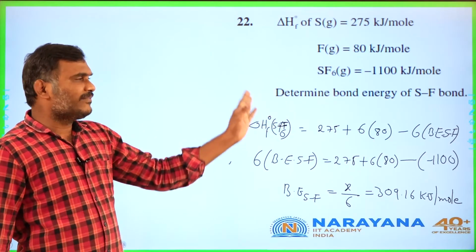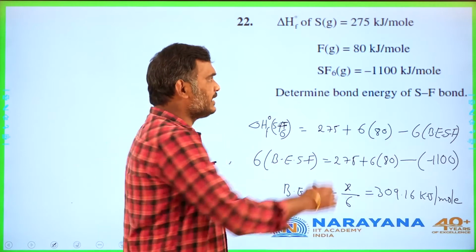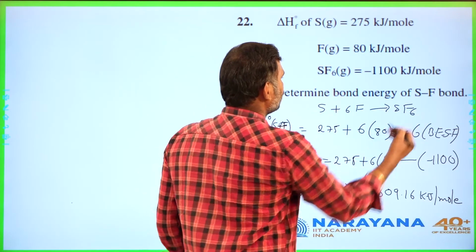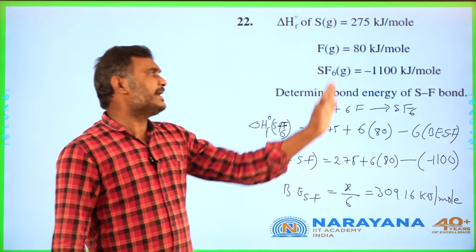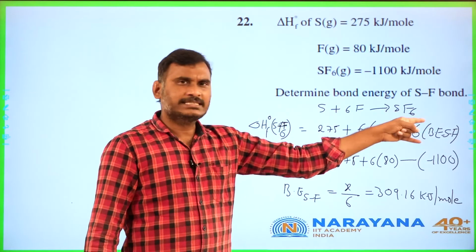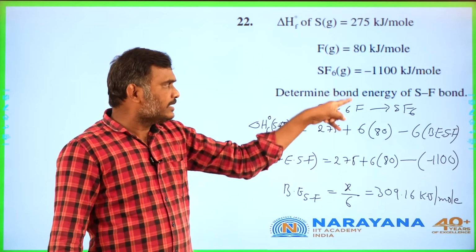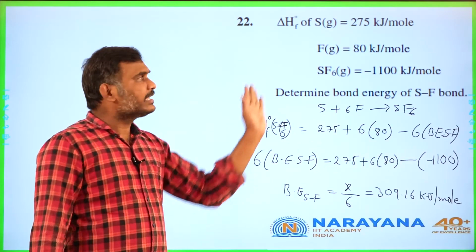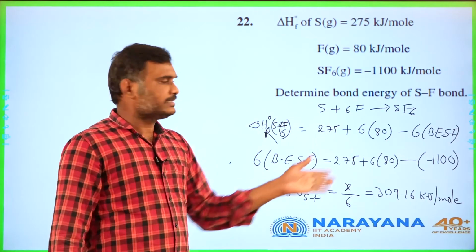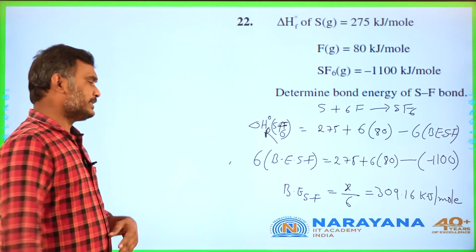Simple. Enthalpy of formation of SF6 equals bond energy of reactants minus bond energy of products. Why, sir? S plus 6F become SF6. Bond energy of reactants minus bond energy of products. Okay, so 6 SFs are there. 6 into bond energy of SF, 6 into bond energy of S, bond energy of fluorine. Yes, they given total enthalpy of reaction. This is enthalpy of reaction, SF6. We got like that. Okay, go for the next question, student.